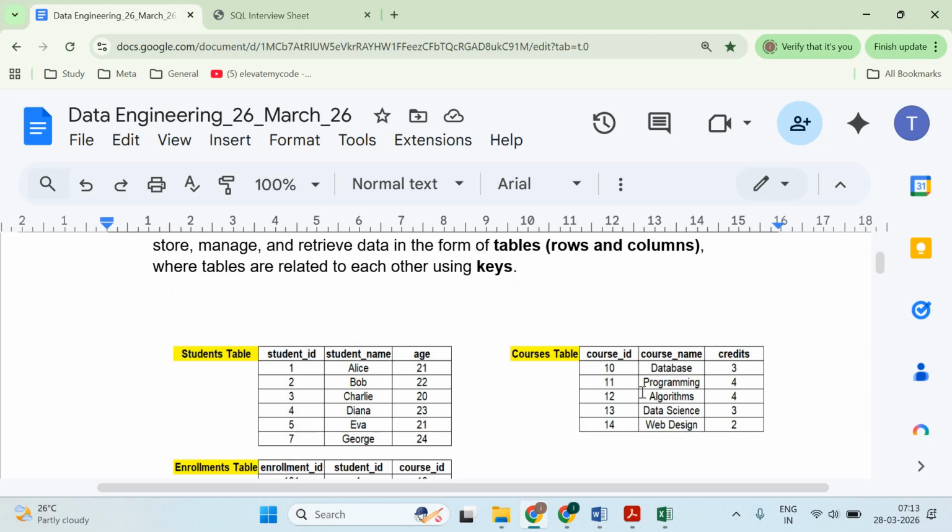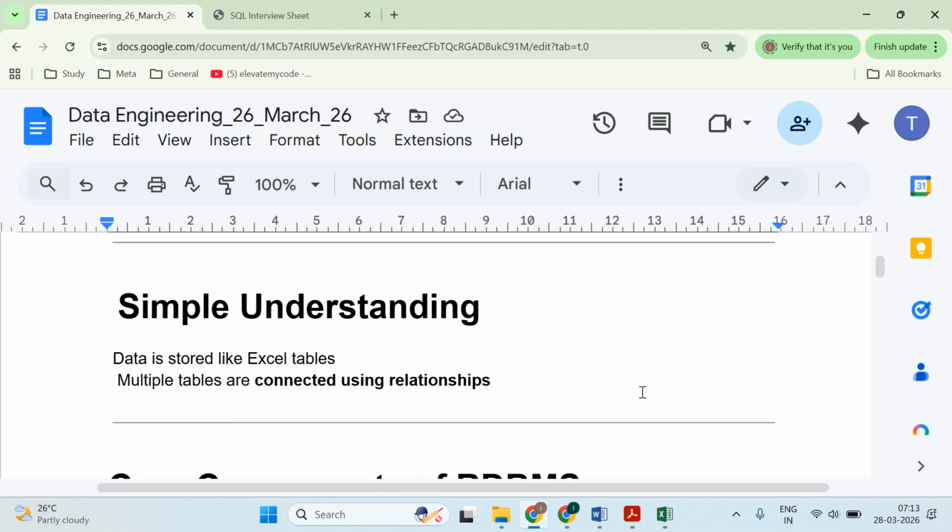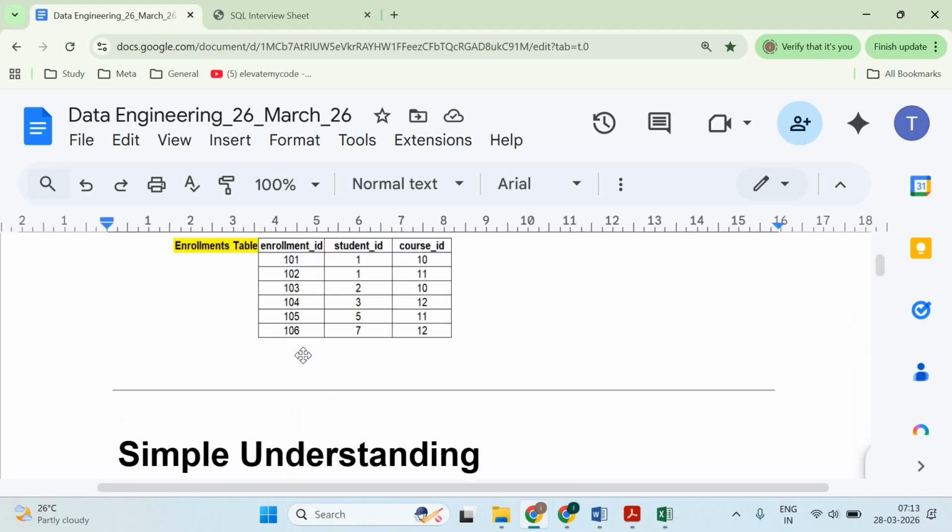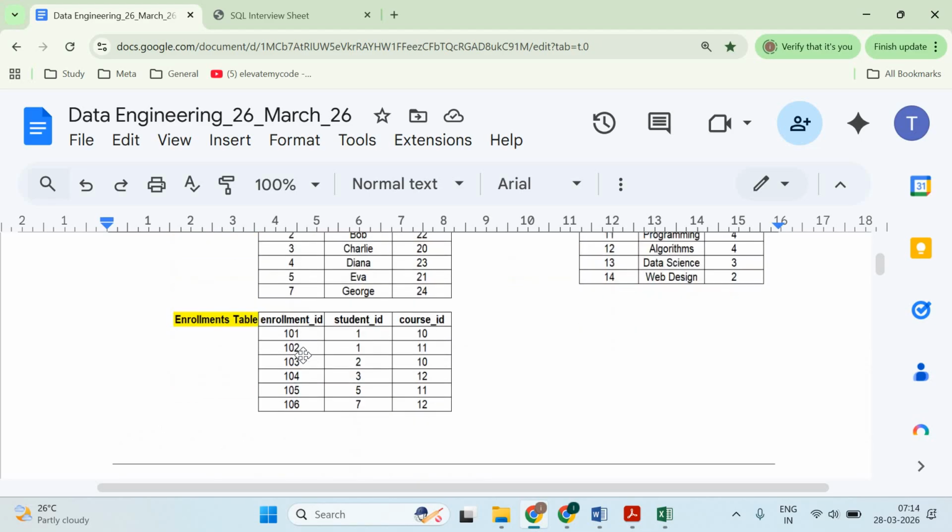So how can we implement these RDBMS concepts? Here we have to understand that simple data is stored like in Excel tables. Multiple tables are connected using relationships. It could be Excel tables or it could be SQL tables as well. The main thing to understand here is tables only. Data should be stored in table format, and a table has two things: one is called a column and the second is called a row.